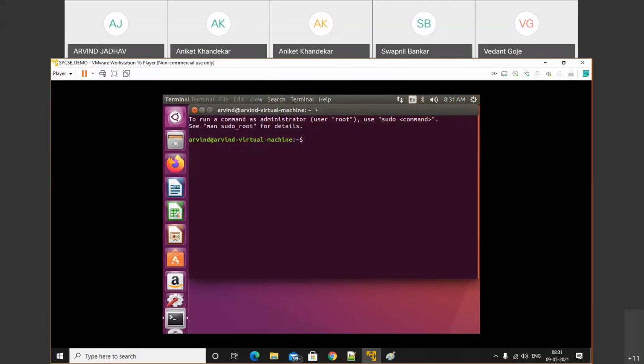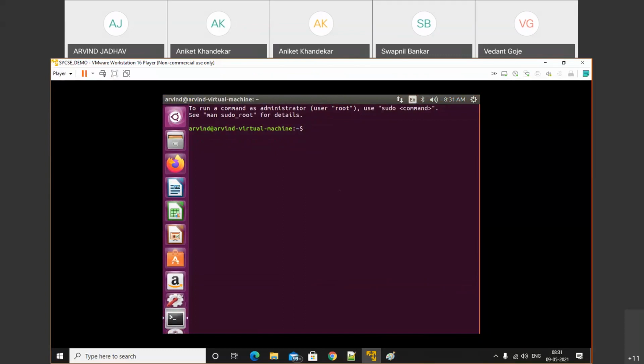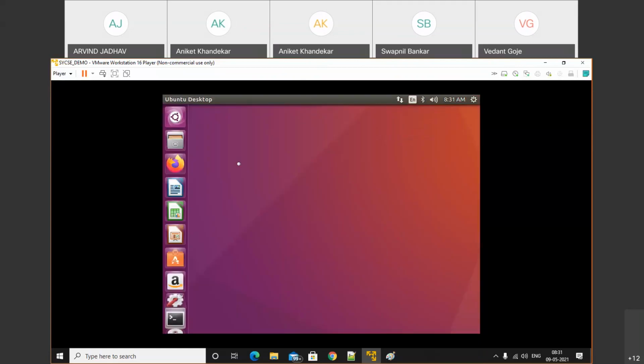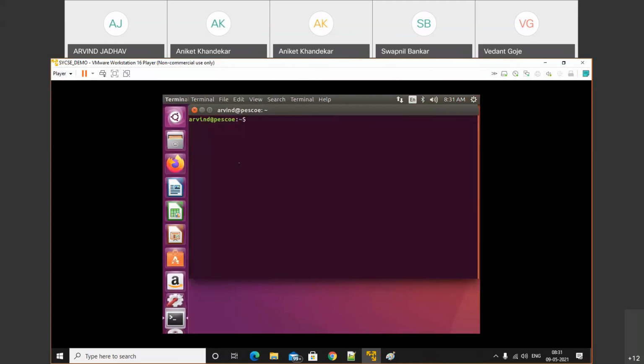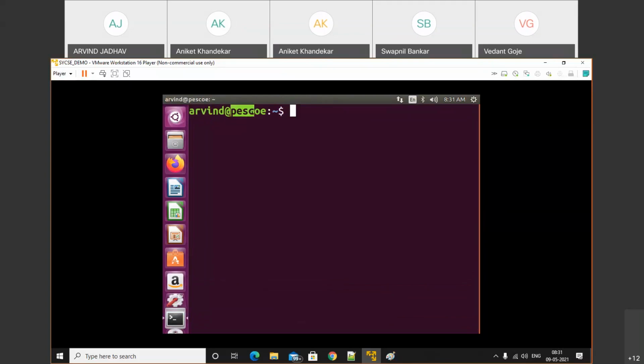Here, first of all, I will set the host name to a smaller host name. Here I have a bigger host name, so this one is my host name. First of all, we'll set the host name using sudo hostnamectl set-hostname. We all know how to set the host name. Close the terminal and open it. See, we successfully set the host name as PES.